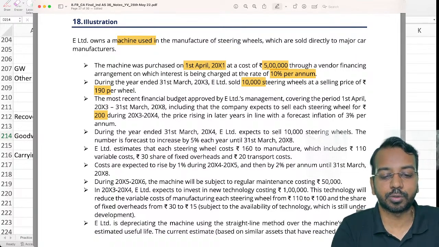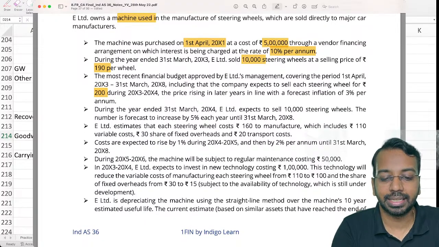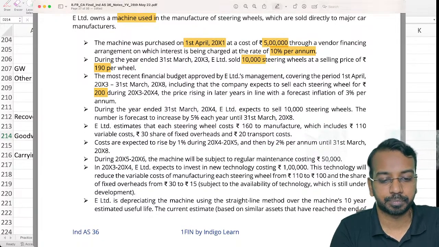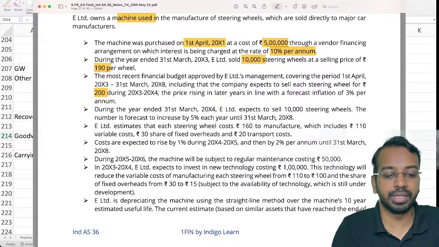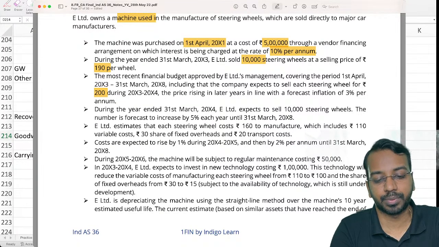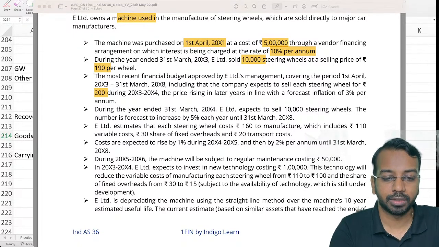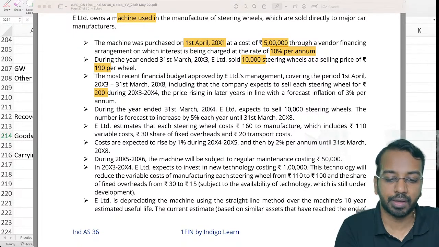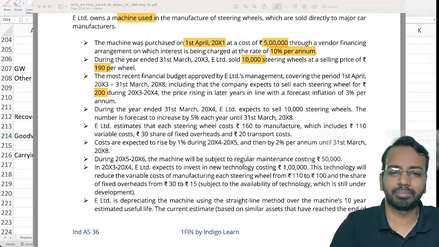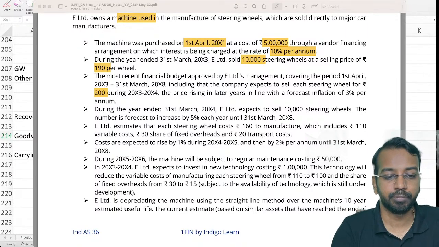During the year ended 31st March, E Limited expects to sell 10,000 steering wheels. The number forecast is to increase by 5% each year. So again here 5% every year it will increase. So the quantity also will increase by 5% each year. This is more like a financial management type of question.